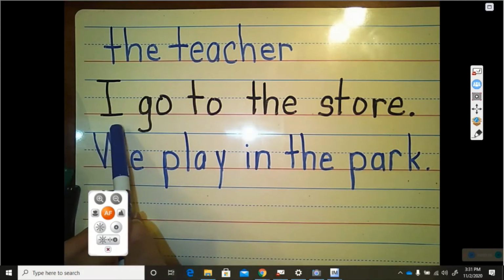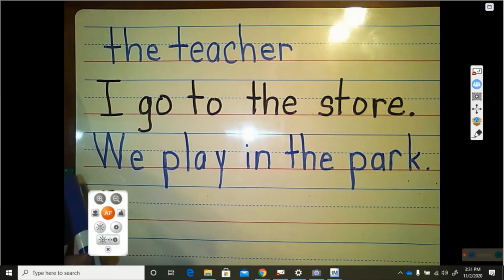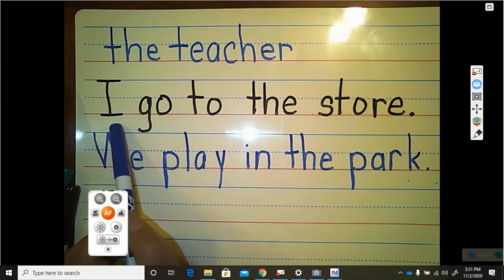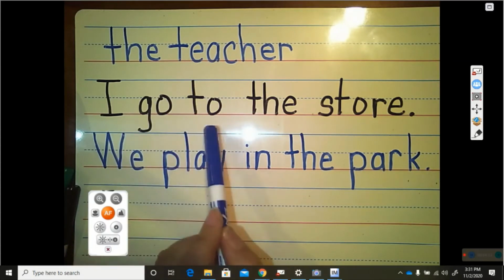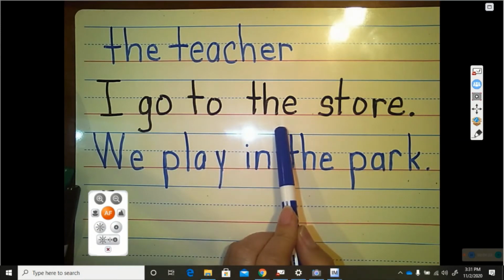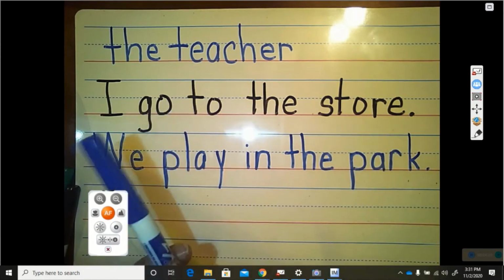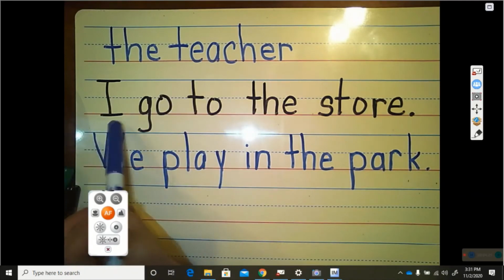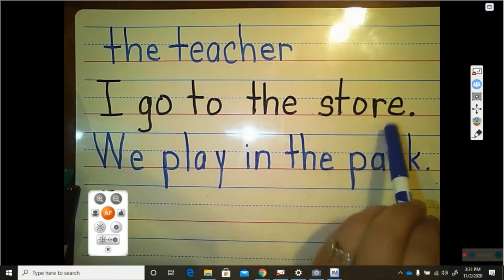Let's look at this one I wrote in black. Now, some of these words you know. Three of these words are your sight words, counting the one we learned today. What's this word? I. And the word I is always capitalized, isn't it? Go, what's this? To the stall. So let's read that together. Ready? I go to the stall.